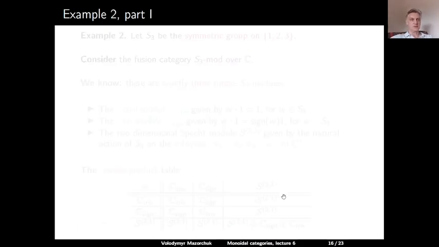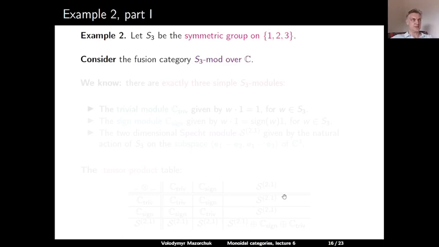Here's example 2. Consider the symmetric group S3 of all permutations of 1, 2, and 3. And consider the fusion category S3-mod, the category of all finite-dimensional S3 modules over the complex numbers. From the representation theory of the symmetric groups, we know that there are exactly three simple S3 modules.